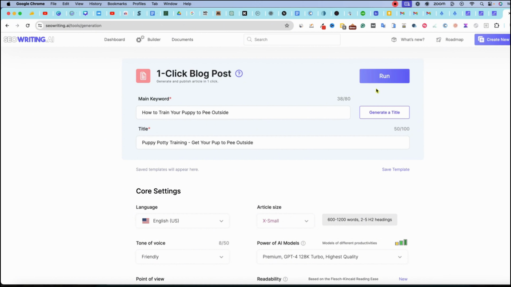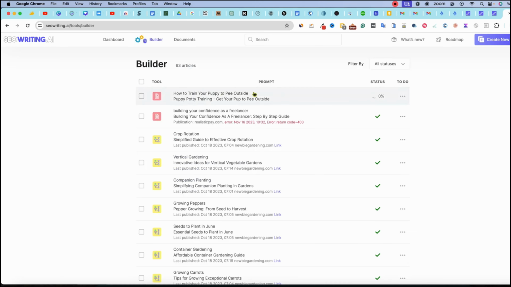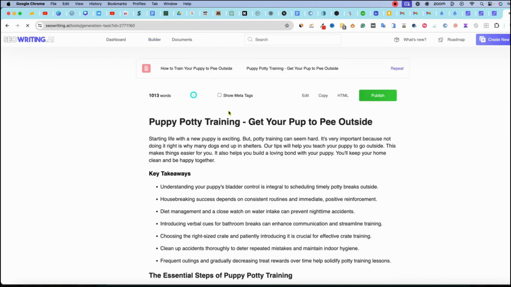But now we're going to go ahead and say run. So now it's going to run this article for us. And it's creating that, and then we're going to do our testing and so forth. So we'll be right back. Okay, so we're back. Here is the article. Let's check out what we've got here.